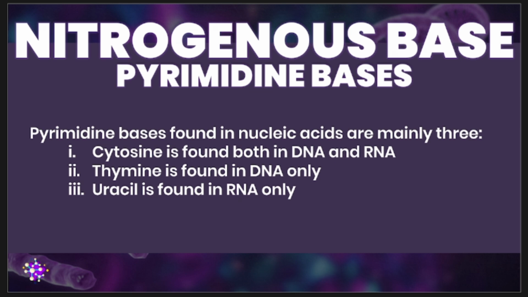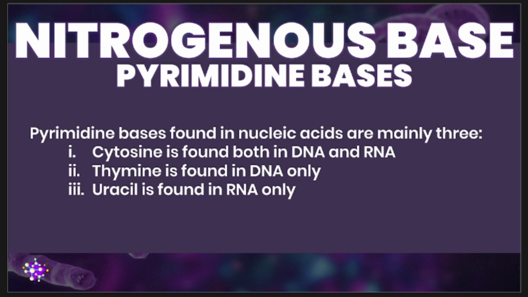And there are three pyrimidine bases. In both your DNA and RNA, one of the pyrimidines is cytosine, which we can abbreviate simply as its first letter, C. But the second pyrimidine is not the same in both DNA and RNA.